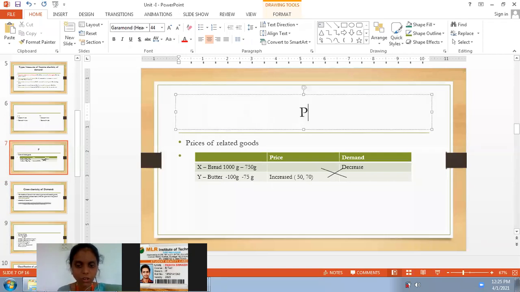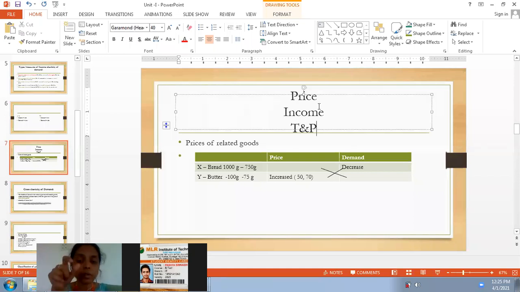Price, income, and related goods. When it is price, we call it price elasticity of demand; when it is income, income elasticity of demand. Guys, before the related goods, we have one more, that is taste and preferences.